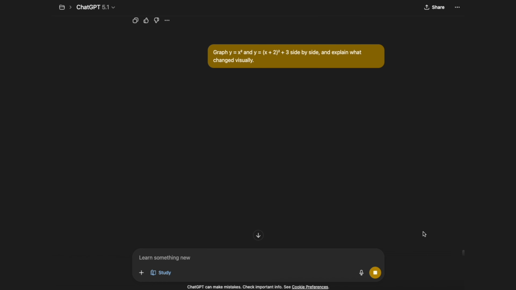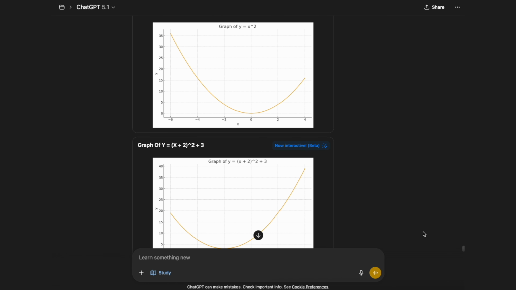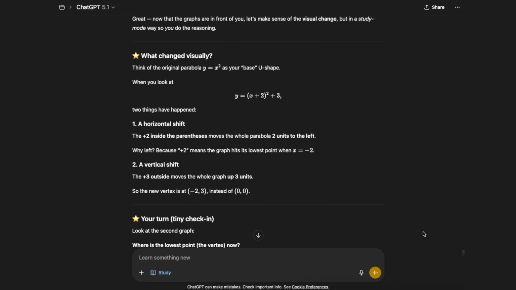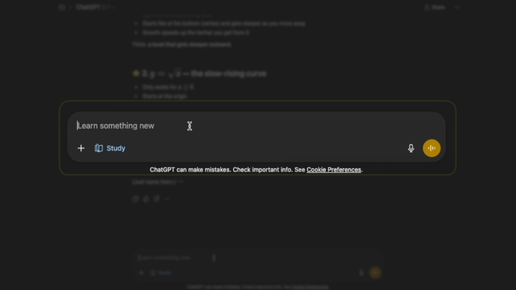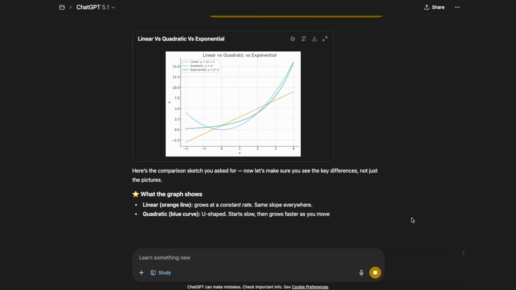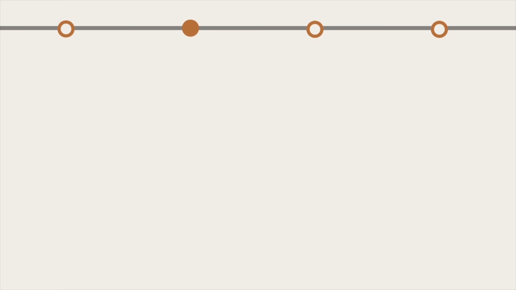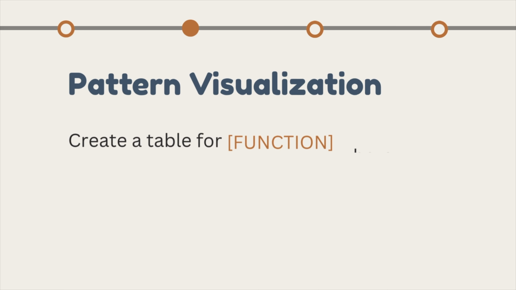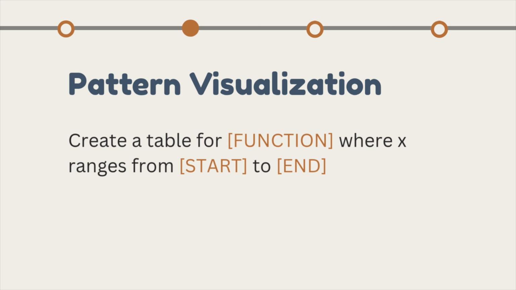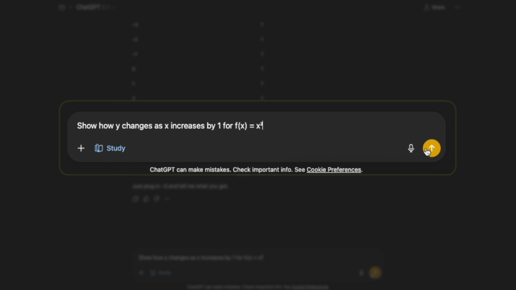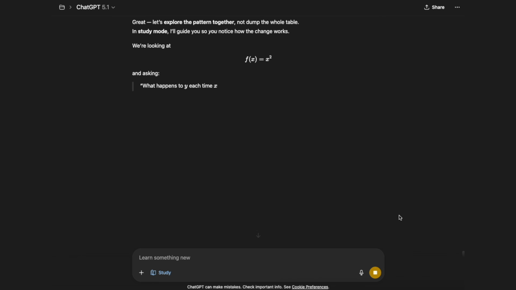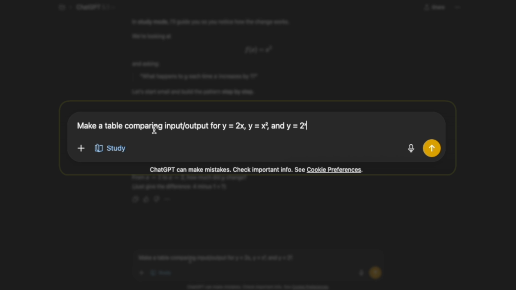I think we all know that ChatGPT can make mistakes, so I highly advise to use it as more of a supplement, most specifically for this section. The next framework is pattern visualization, to connect patterns to algebraic rules. I think it's perfect for students who learn better with patterns rather than pictures.